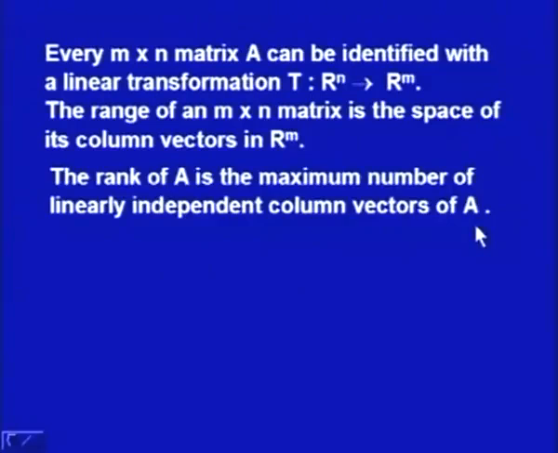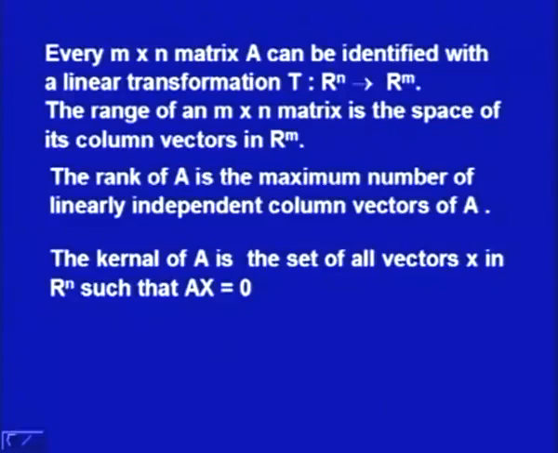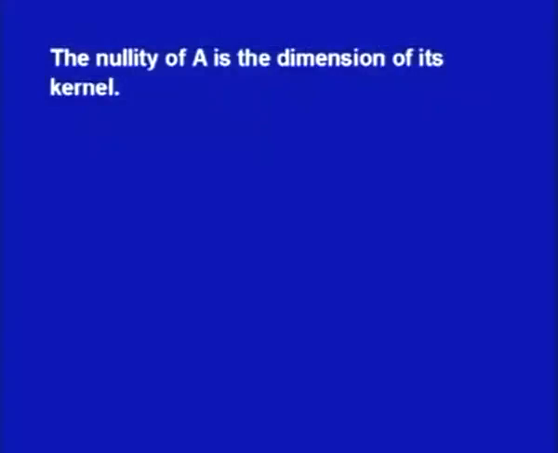A will have a number of column vectors. The independent column vectors will constitute the basis for the space, and that is why we say the rank of A is the maximum number of linearly independent column vectors of A. Then the kernel of A is the set of all vectors x in Rn such that Ax is equal to 0. All these definitions are actually taken from the definition of linear transformations. Once we have identified the linear transformation and matrix representation, one can very easily write down these things. And accordingly, the nullity of A is the dimension of its kernel.